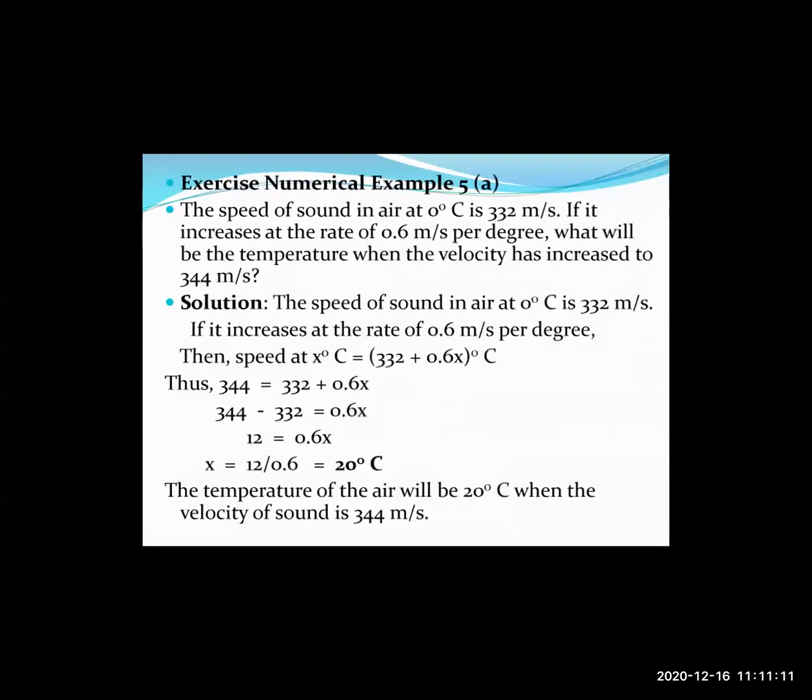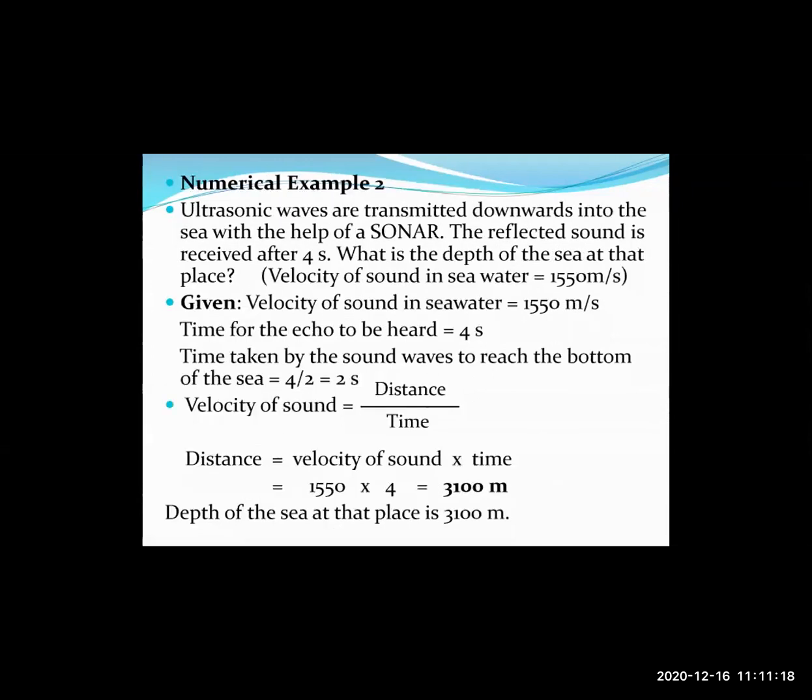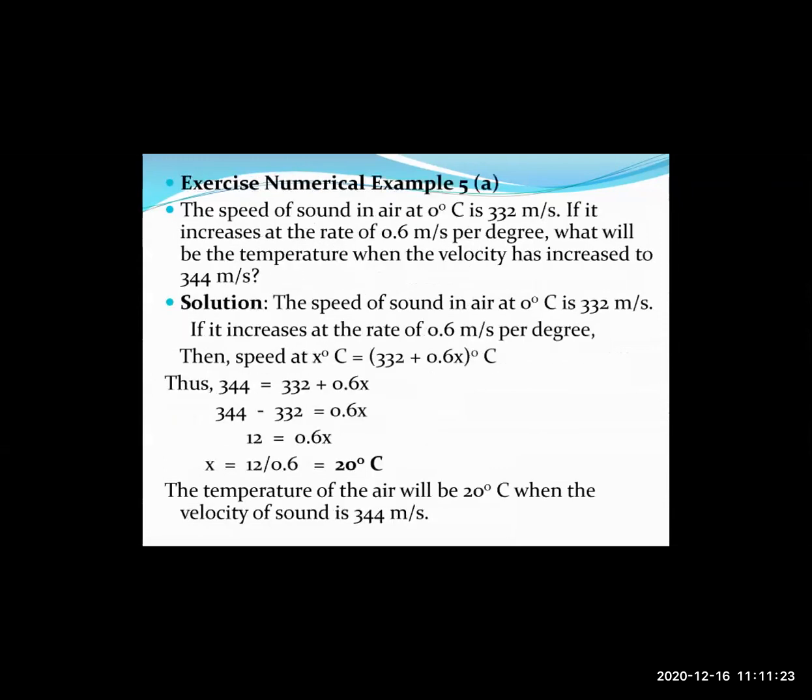Okay, then let us look into the next example. That is a numerical example from our exercise. Numerical examples number 2 and 3 are not there in the current syllabus, right? So we will move on directly to the exercise numericals. What do they ask? The speed of sound in air at 0 degrees Celsius is 332 meters per second. If it increases at the rate of 0.6 meter per second per degree, what will be the temperature when the velocity has increased to 344 meters per second?